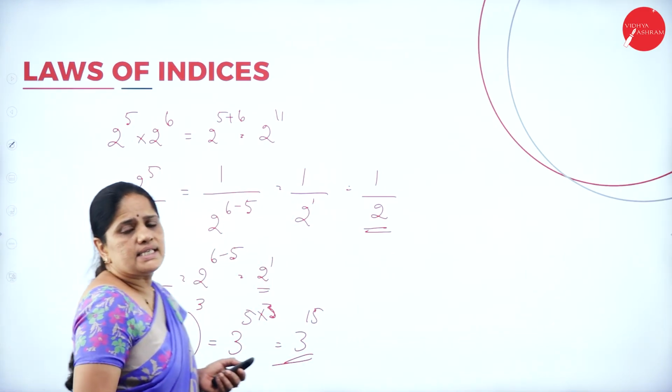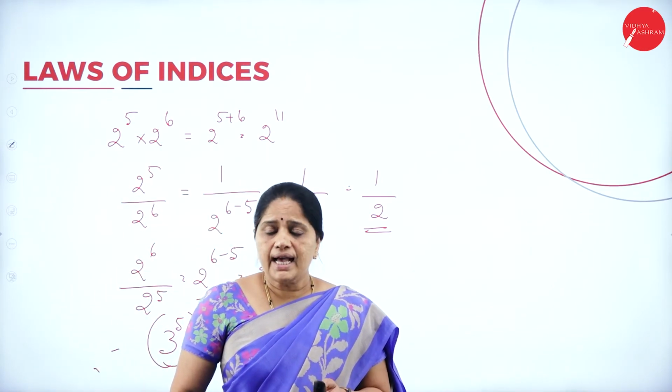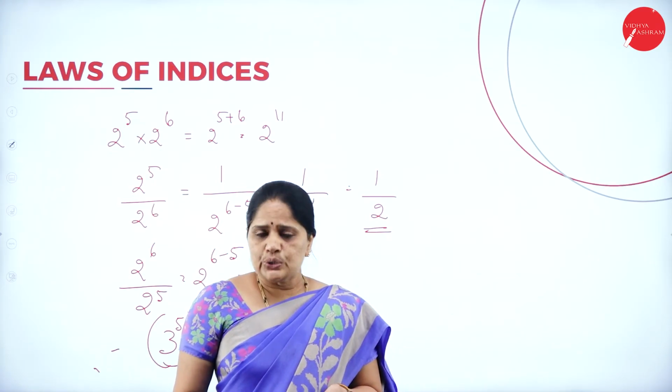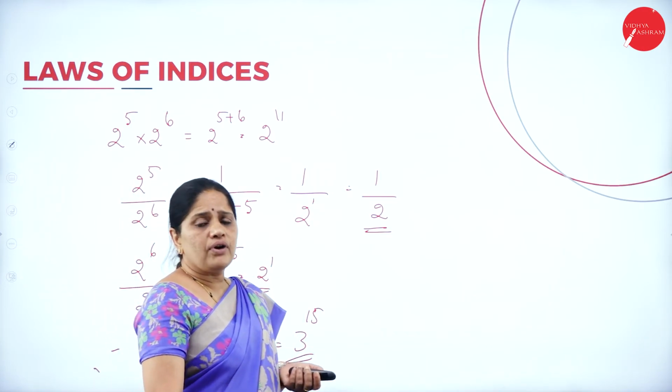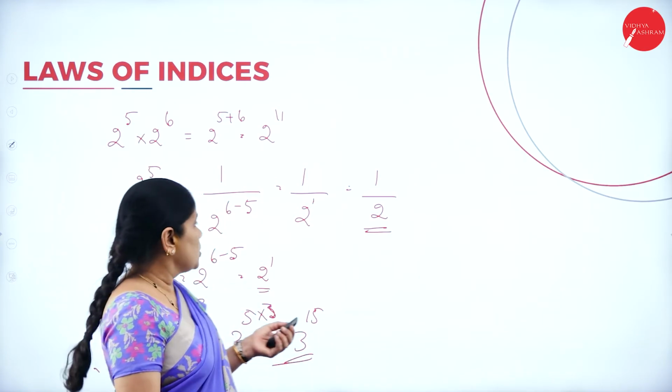These indices will help us in calculations of very large numbers, and in turn they will also help us in using the log tables. These indices are helpful for finding out values through the help of log tables also.